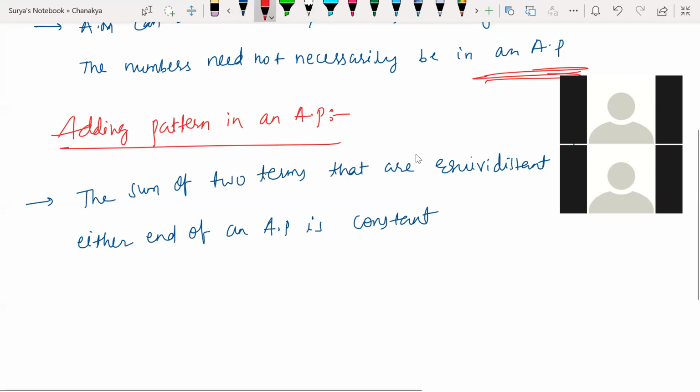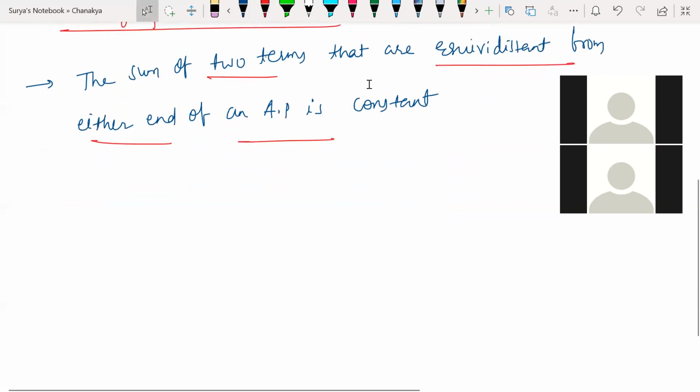Look at this, the sum of two terms that are equidistant from either end. Either end means from both ends. From both ends of an AP series, the sum is going to be constant. Let us talk about an example.